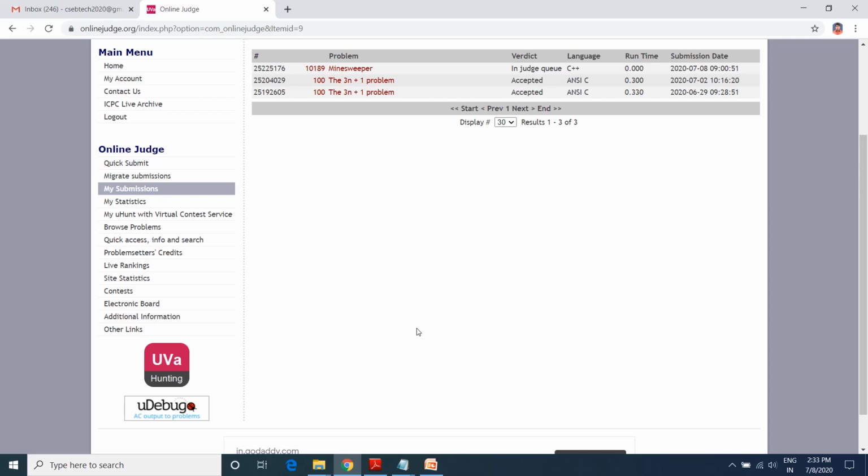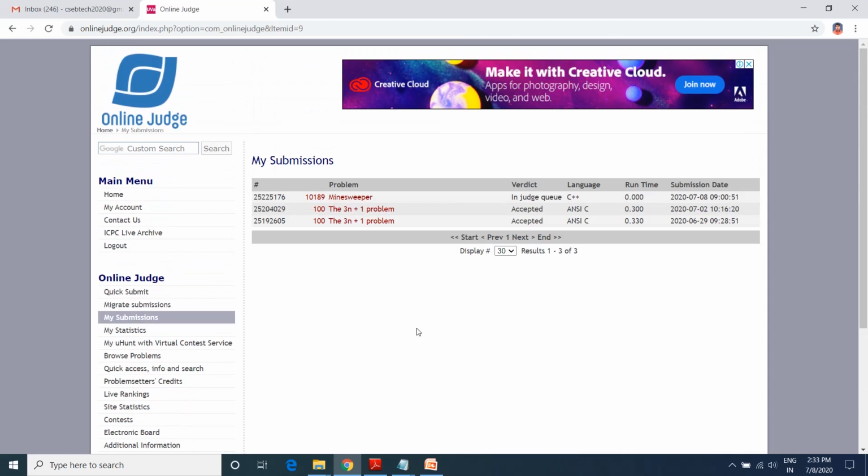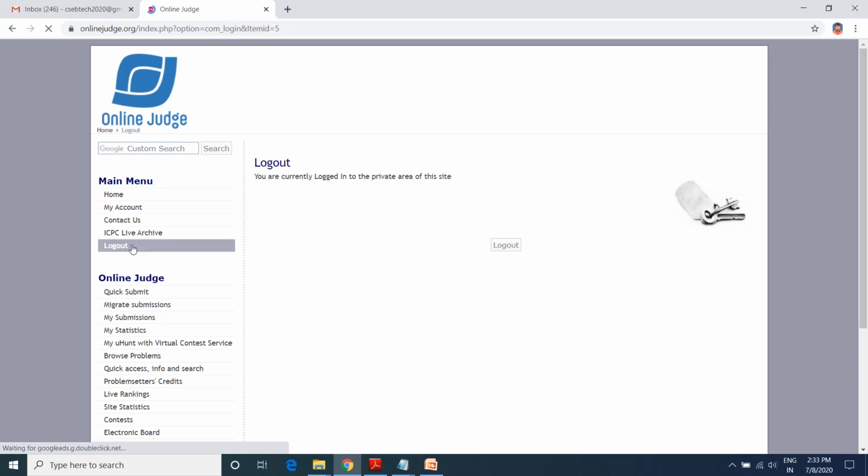likewise you can write the program for the given problem and submit that solution on this website. Once you are done with this, you can log out from this website and make sure that your username and password are